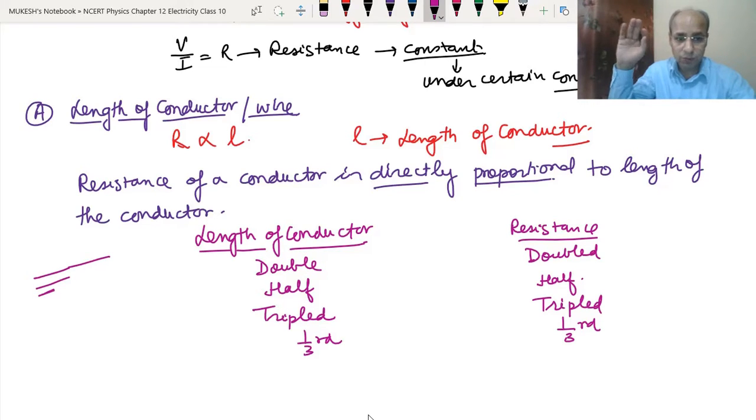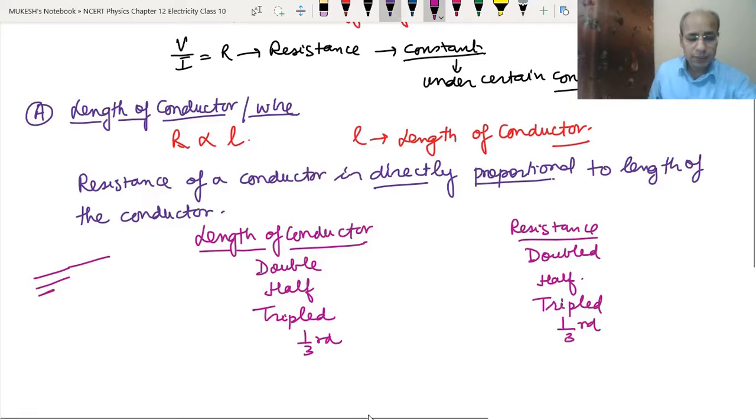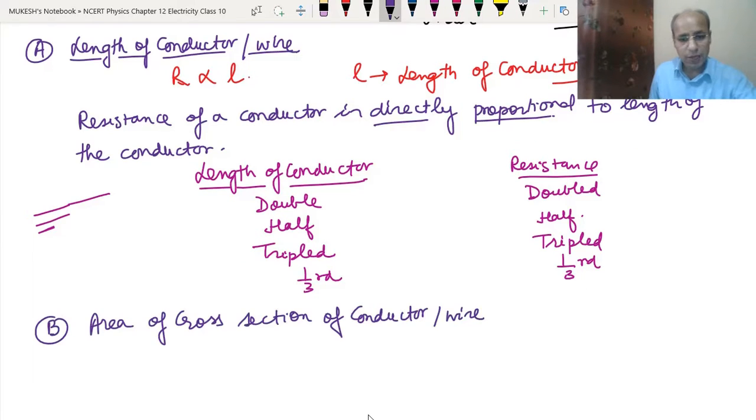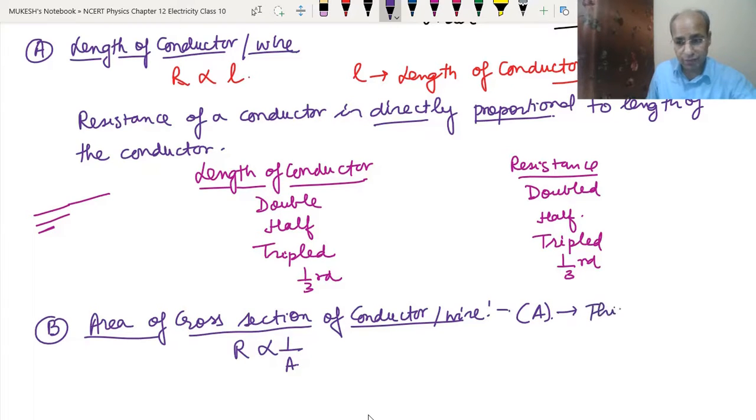Now the second factor is the area of cross section of the conductor or wire. Here we will denote it by A. The resistance of a conductor is inversely proportional to the area of cross section, which also means the thickness of the wire.